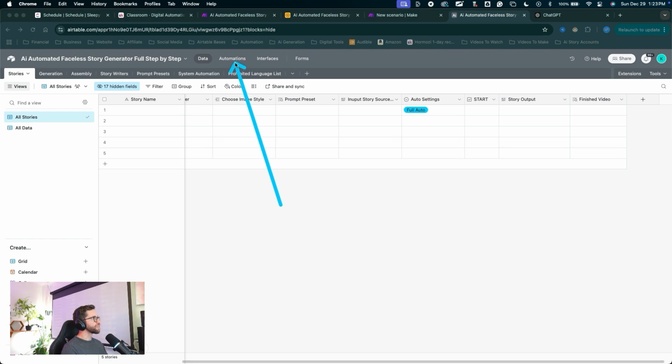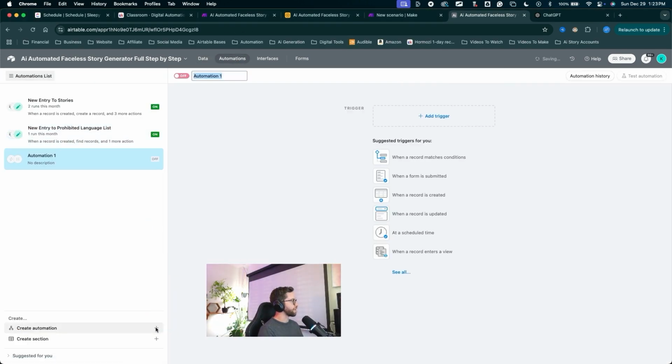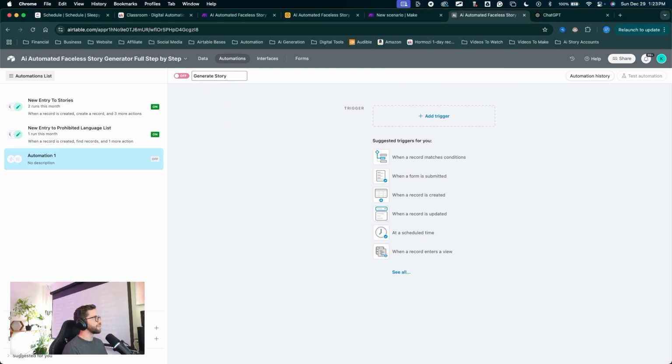So let's jump over to the automations tab. We're going to come down here, click the plus to create a new automation. Let's name this automation generate story.